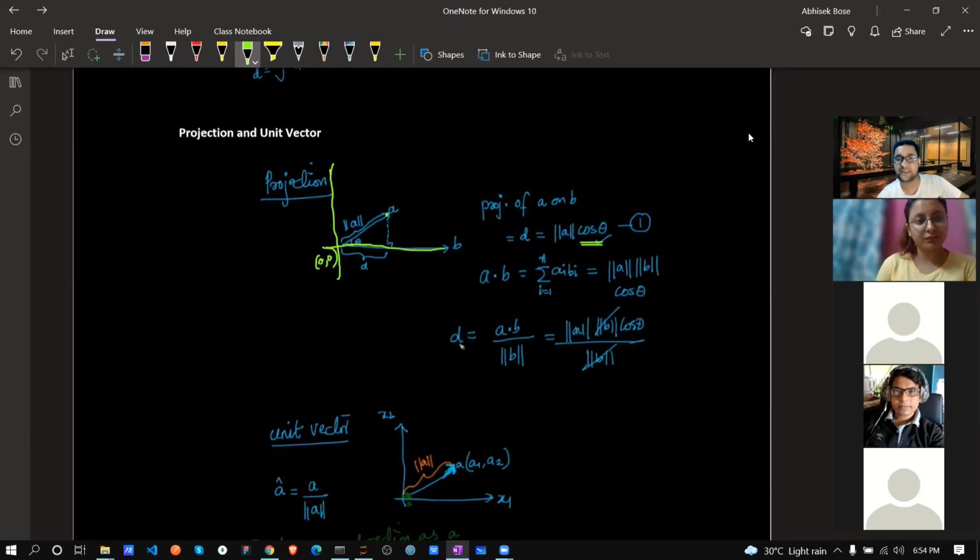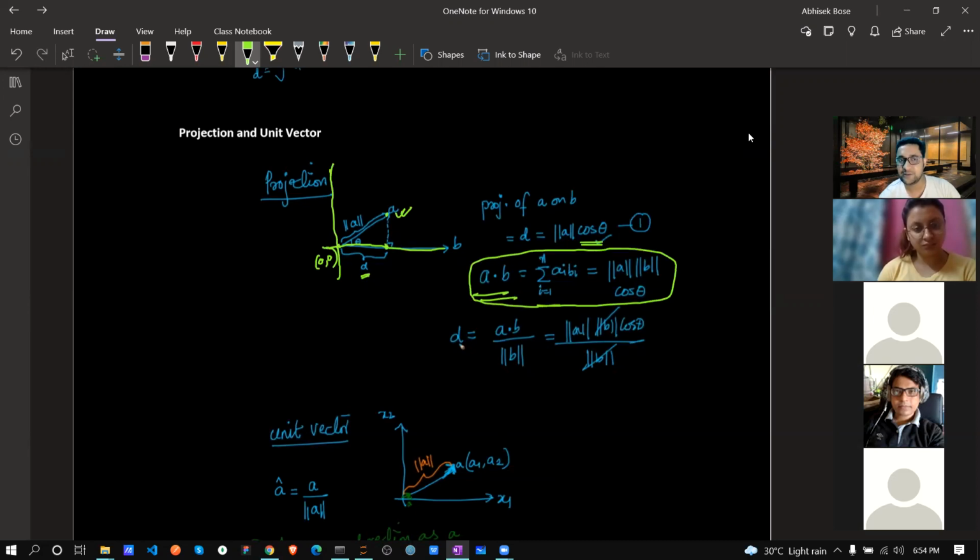Now, just think, if this A is directly falling on this line over here, correct? That means it's falling at a 90-degree angle. And the distance from this origin to this point is basically my D. How are we going to calculate it? Very simple. Up to this line we already saw the formula.